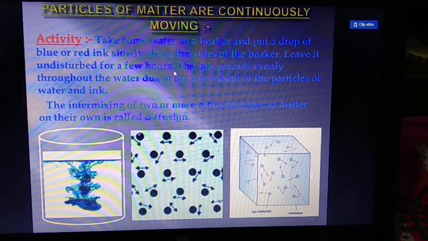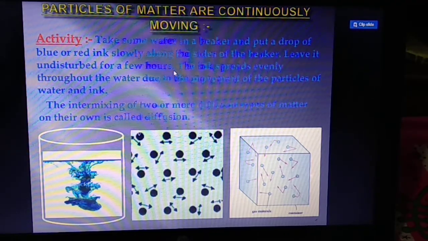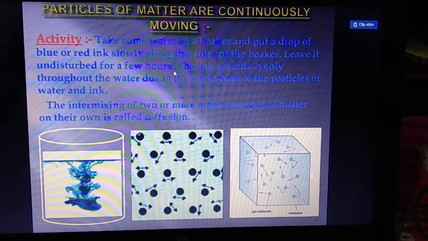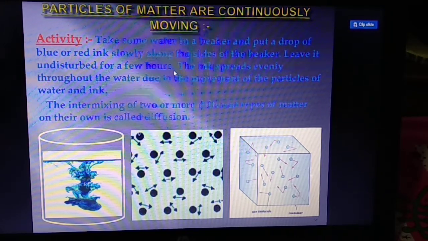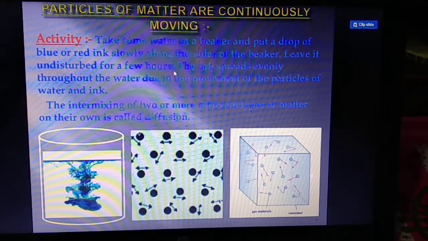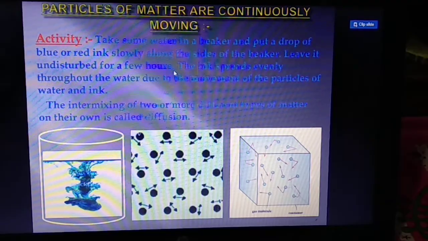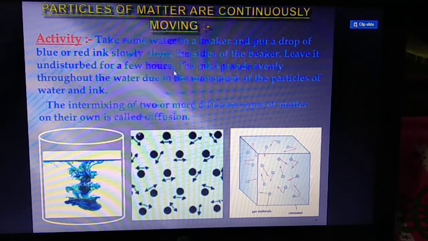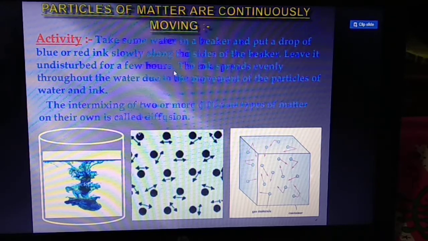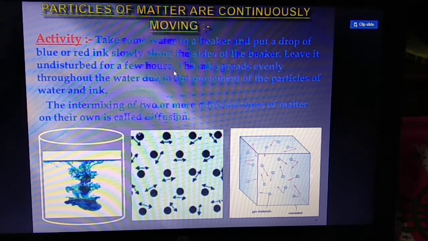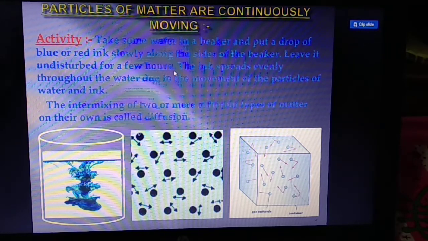Now, particles of matter are continuously moving. How will you prove it? By an activity. Take some water in a beaker and put a drop of blue or red ink slowly along the sides of the beaker. What do you have to do? First, some water in a beaker. Second, put a drop of blue or red ink slowly along the sides of the beaker. Leave it undisturbed for a few hours.